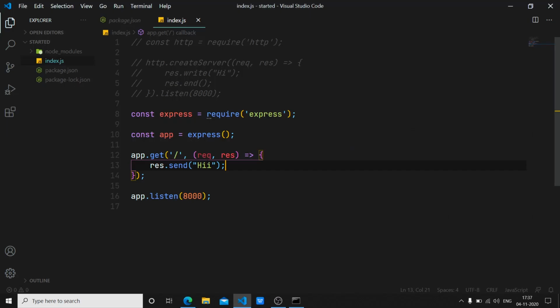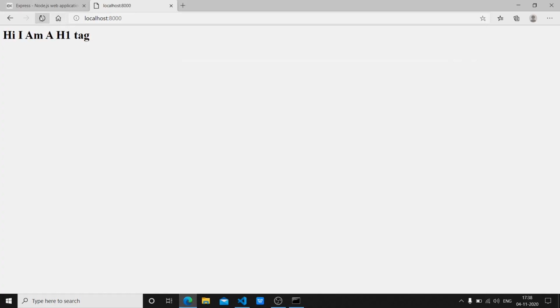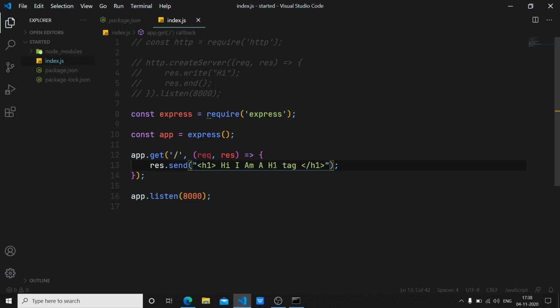The best part about Express.js is that let's say I want to send an HTML. I can directly send an HTML like h1 hi, I am a h1 tag, and I can end the HTML. Let's save it. Let's go back. Let's restart the server. Although we are going to skip this process of restarting every time, but not now, later on. Let's refresh, and now you can see that I am an h1 tag. If you want to do the same thing using HTTP, then you have to set the right header as HTML.